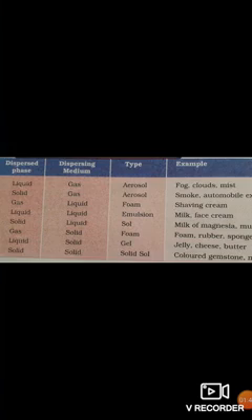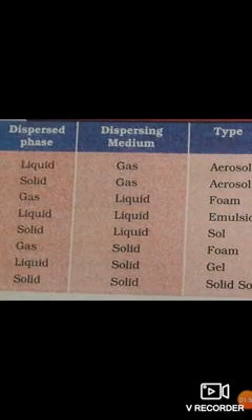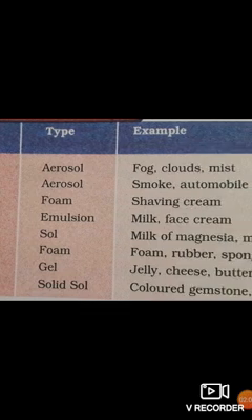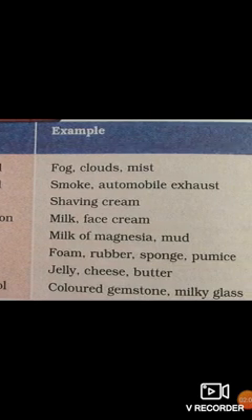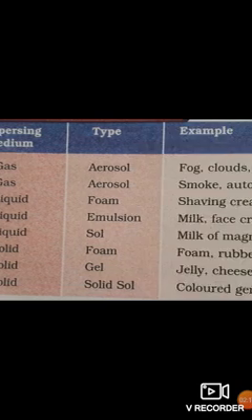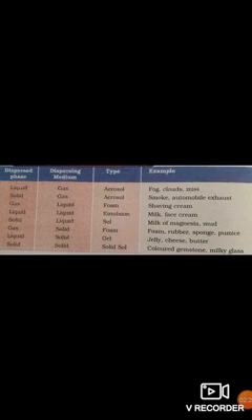When solid and gas get mixed together, they also form a type of aerosol, the examples being smoke and automobile exhaust. You know very well the example of smoke, when combustion of carbon, the motorbikes, and after the combustion smoke comes out.